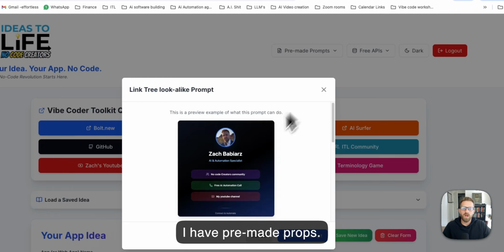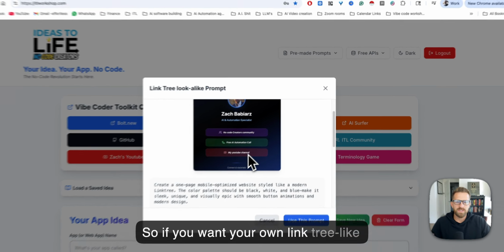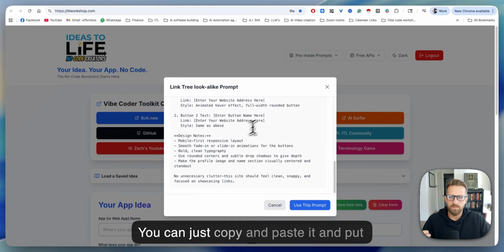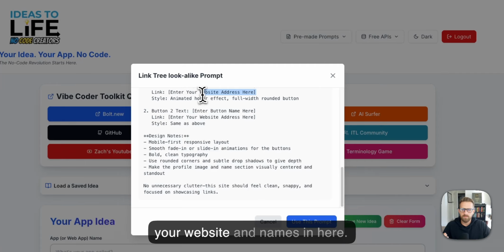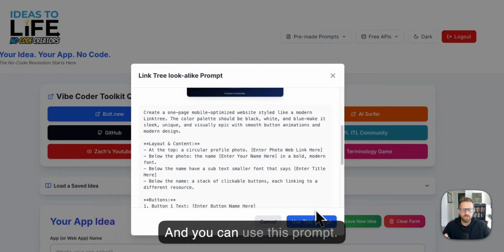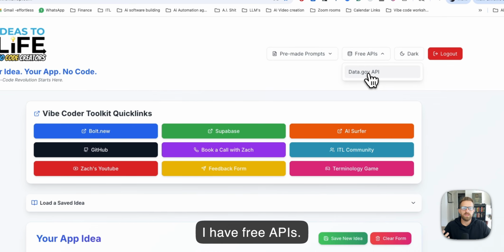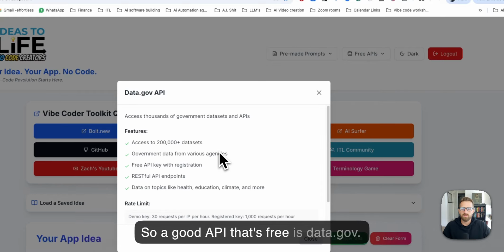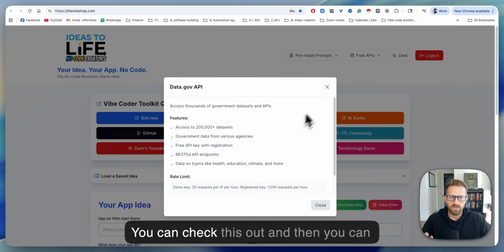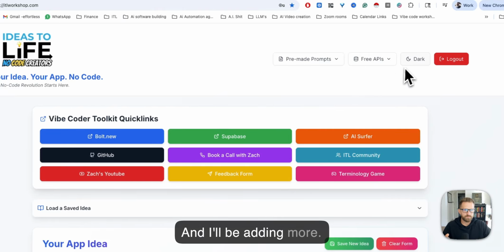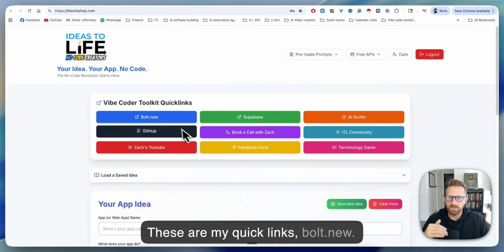I have pre-made prompts. So if you want your own Linktree like websites, I made a prompt for you guys. You can just copy and paste it and put your website and names in here. And you can use this prompt. I'm going to be adding more prompts here soon. I have free APIs. So a good API that's free is data.gov. You can check this out, and then you can go and create your own API key, and I'll be adding more.